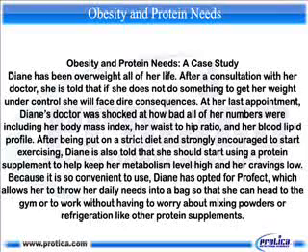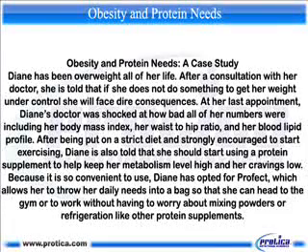Obesity and protein needs. A case study. Diane has been overweight all of her life. After a consultation with her doctor, she is told that if she does not do something to get her weight under control she will face dire consequences. At her last appointment, Diane's doctor was shocked at how bad all of her numbers were, including her body mass index, her waist-to-hip ratio, and her blood lipid profile.